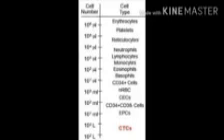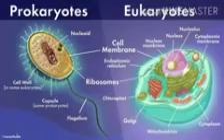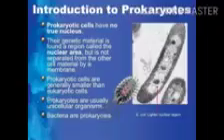Okay, now let us move to the next part of the chapter, that is prokaryotic cells and eukaryotic cells. The prokaryotes and the eukaryotes are absolutely different from each other. Now have a thorough look at the diagrams given in front of you.